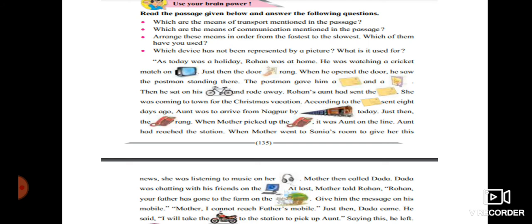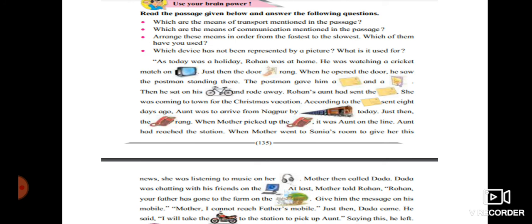Now, students, use your brain power. Read the passage given below and answer the following questions. Which are the means of transport mentioned in the passage? Which are the means of communication mentioned in the passage? Arrange these means in order from the fastest to the slowest. Which of them have you used? Which device has not been represented by a picture? What is it used for?